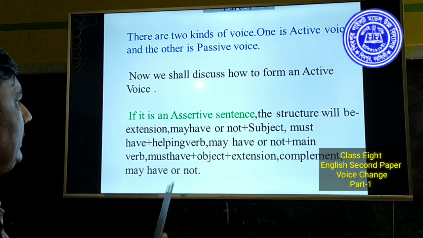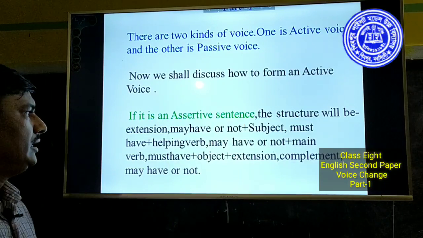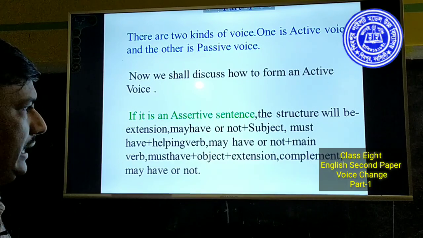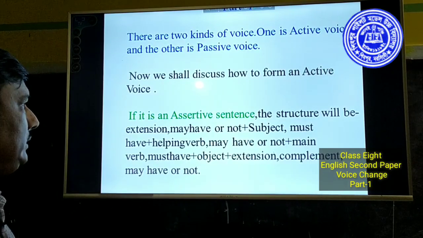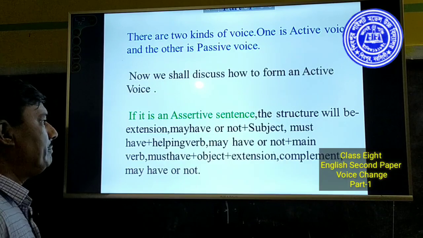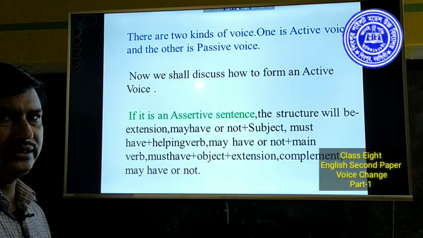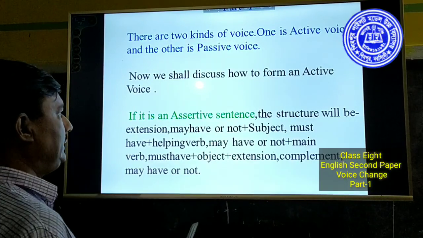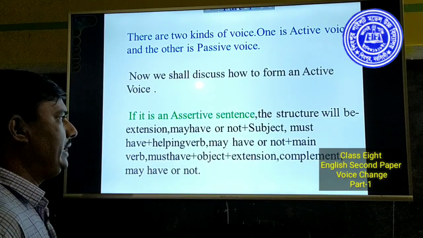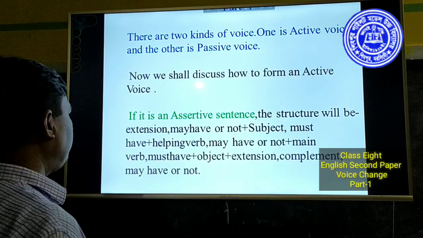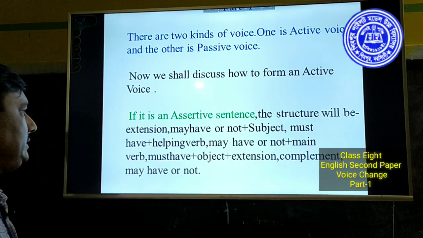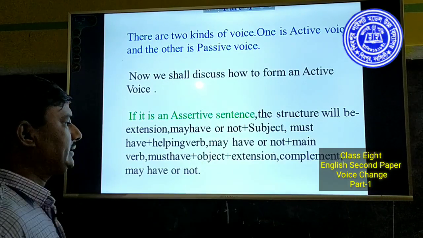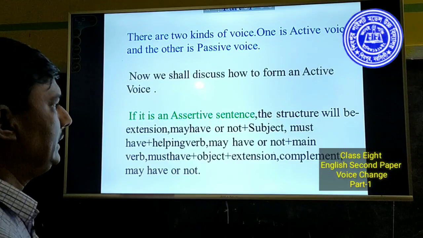That means helping verb sometimes comes in the sentence and sometimes it does not come. It is known to you that in present indefinite tense and past indefinite tense, the sentence does not have any helping verb. Main verb must have, that means main verb must come. Object also must come.